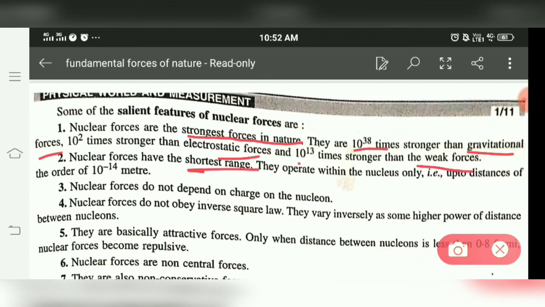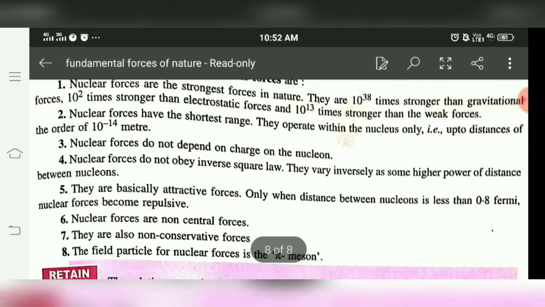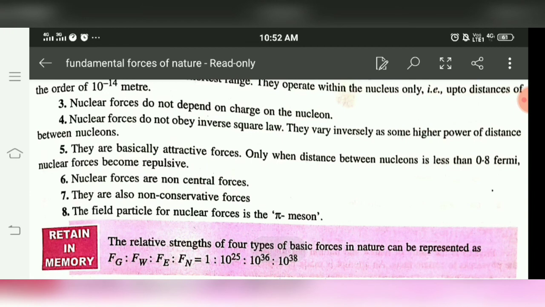Short range forces do not depend upon the charge on the nucleon, and do not obey the inverse square law. Basically attractive, but if the distance is less than 0.8 Fermi, nuclear forces become repulsive.